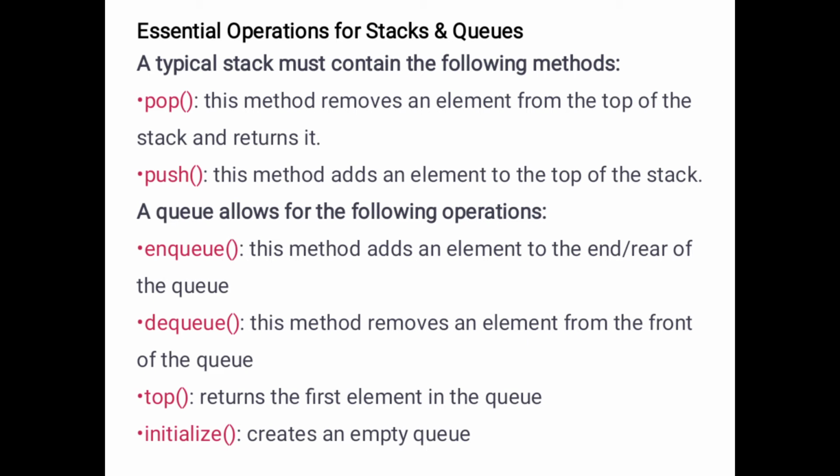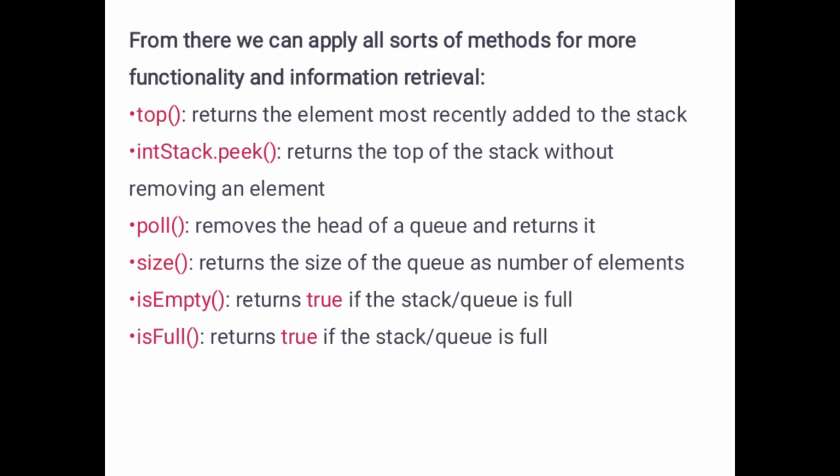Top means we must return or access the top element in the queue, which is located at the first position of the queue. Initialize is used when the queue is empty, and at that time we can initialize the value of that queue.